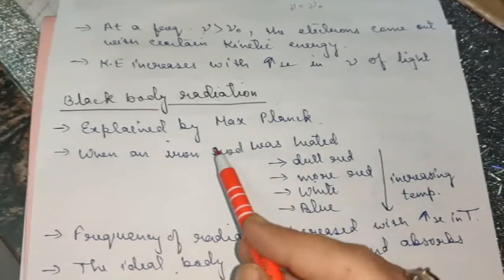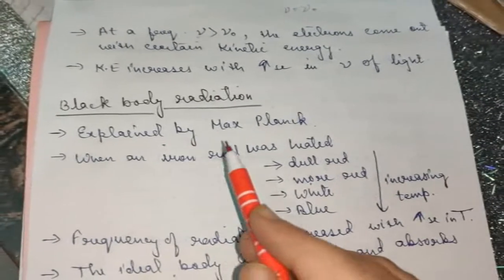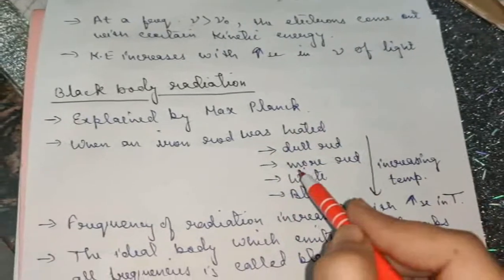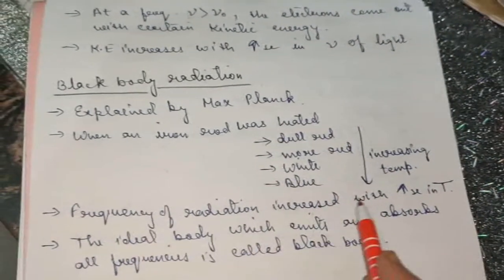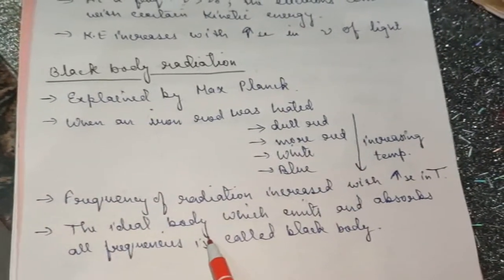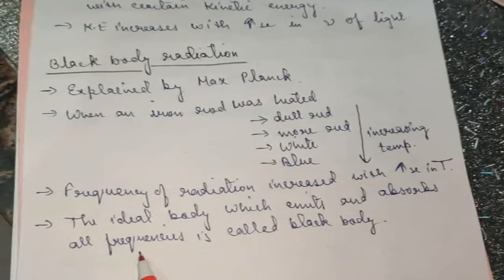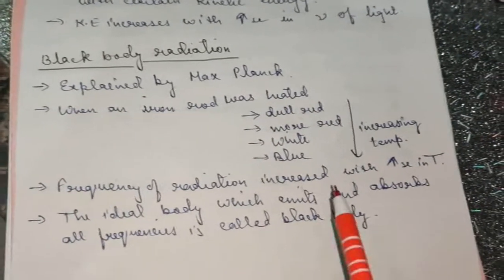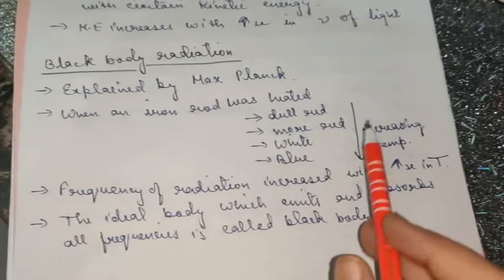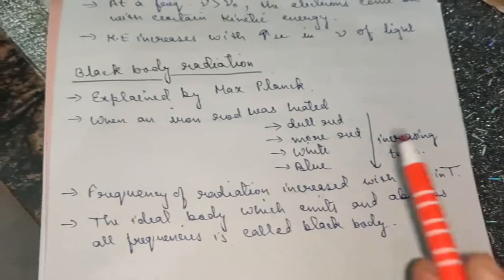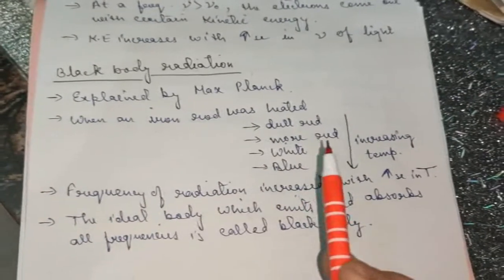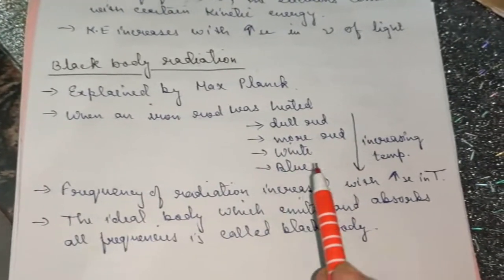Now depending upon the frequency of the radiation which was emitted out will decide the color of the rod, of which color it will appear to be. So frequency of radiation increase with increase in temperature. That is why these colors were obtained. The ideal body which emits and absorbs all frequencies is called black body, and the radiations emitted out from such body is known as black body radiation. So again, this unexpected result was related to the increase in frequency with increase in temperature, which could be explained only with the help of particle nature and not with the wave nature.